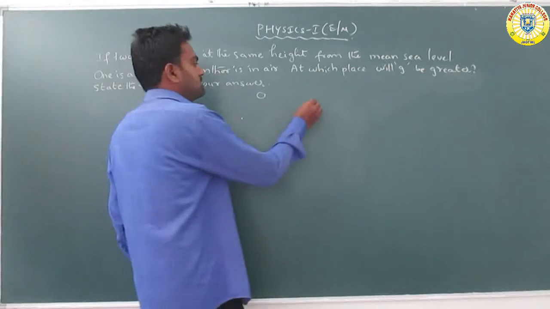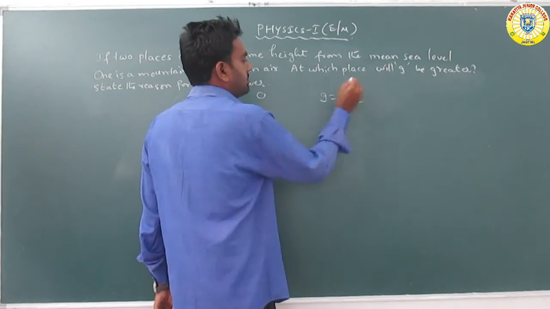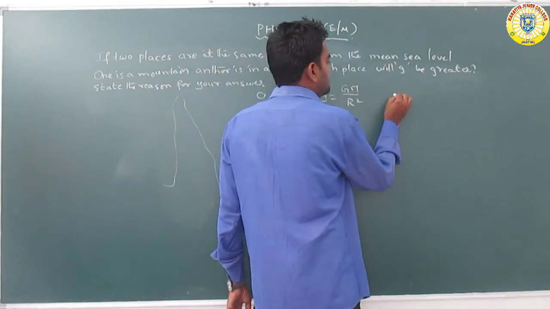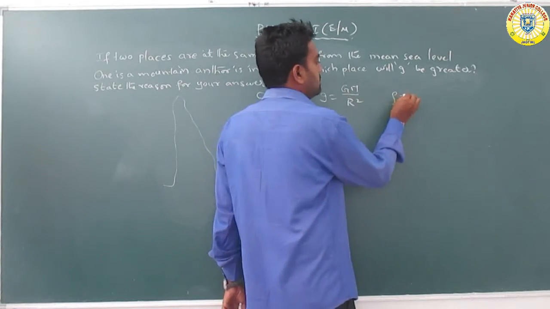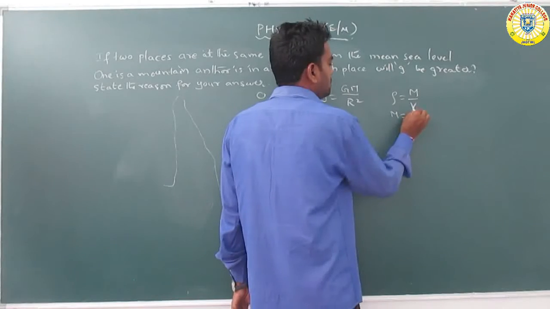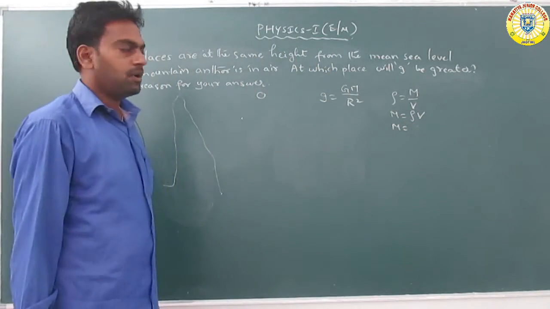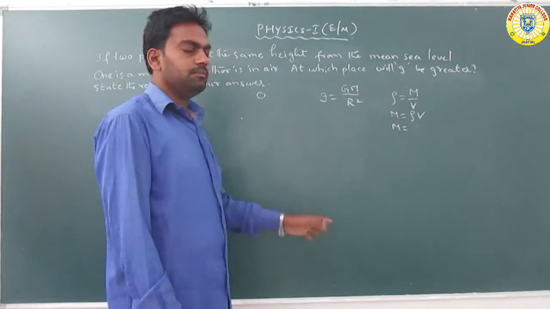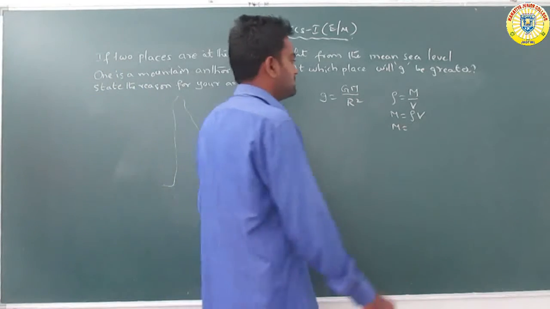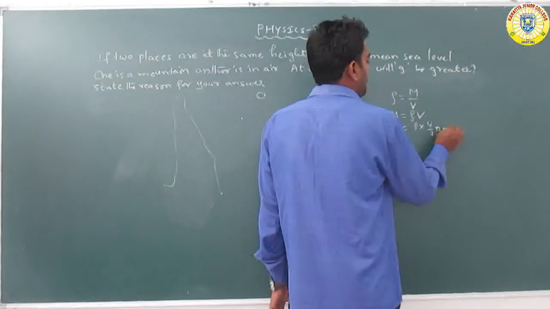So g on the surface of the earth is equal to GM by R square. M is equal, that is, it depends on the density. Density is mass per unit volume, so mass is equal to rho into V. The volume is that of a sphere, a homogeneous uniform sphere, so M is equal to rho into 4 by 3 pi R cube.